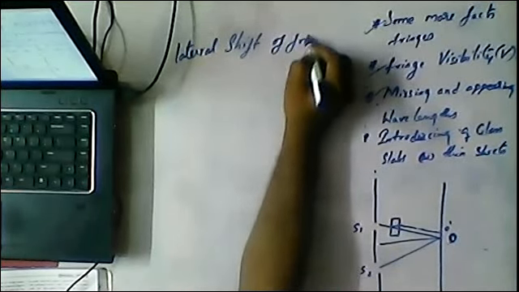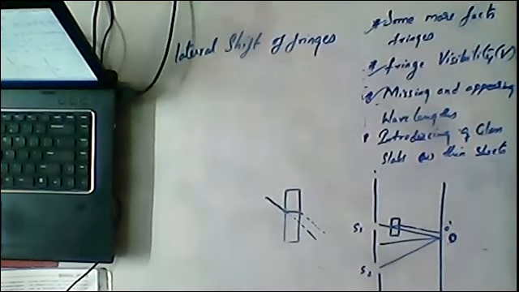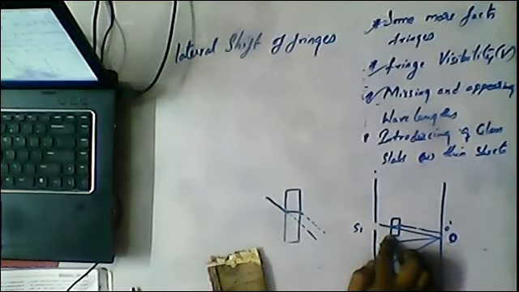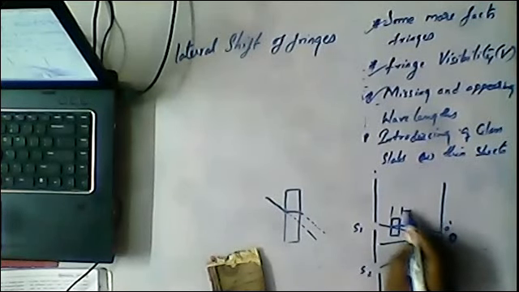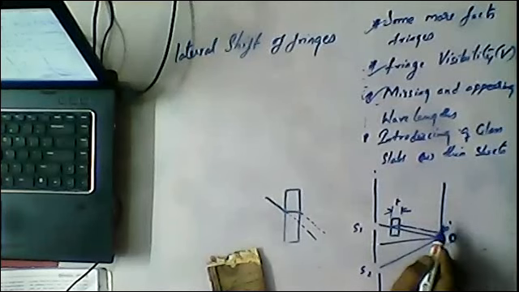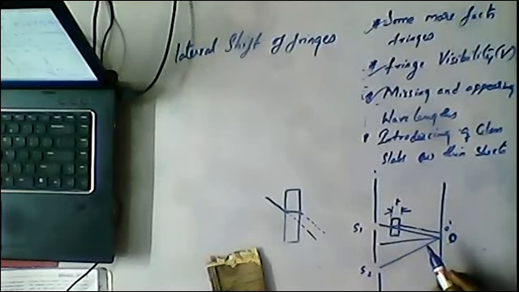Most of the questions, I mean more probability of obtaining questions, come from this topic of lateral shift of fringes. Now how to obtain this concept? What is the formula? What questions will be there, sir? What is the thickness of this sheet? That is one question. What is the refractive index of this sheet? Another question. Those are the topics we will discuss right now.